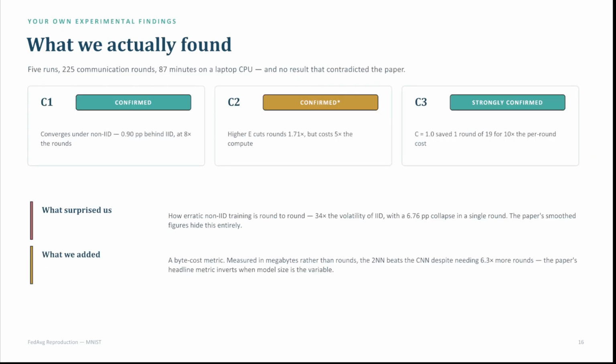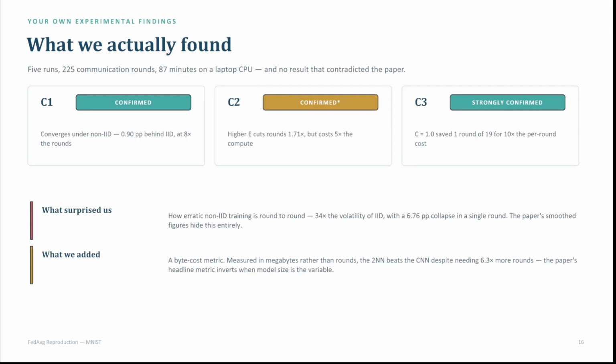So, as far as our own experimental findings, claim one was confirmed. We only have 1 point between the two splits, so that means yes, the two splits are basically converging.